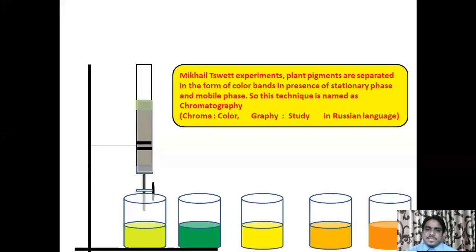In Michael Sweat's experiments, plant pigments are separated in the form of color bands in the presence of a stationary phase and a mobile phase. So this technique is named chromatography. In the Russian language, chroma means color and graphy means study. So based on the color bands of plant pigments, this technique is chromatography.